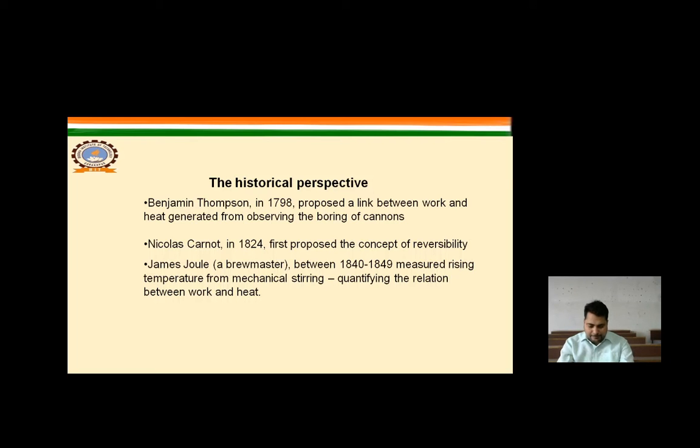So basically, when heat is given to a particular system, some changes occur in the system.